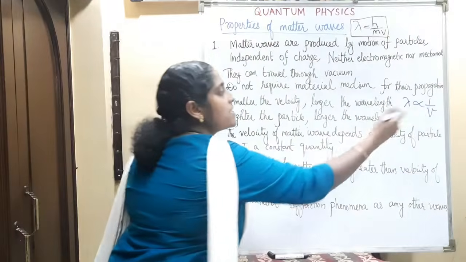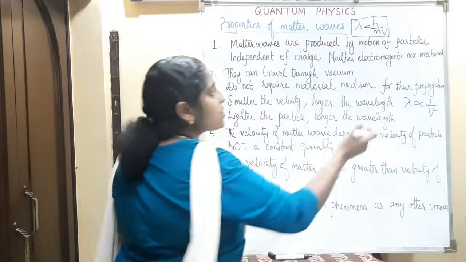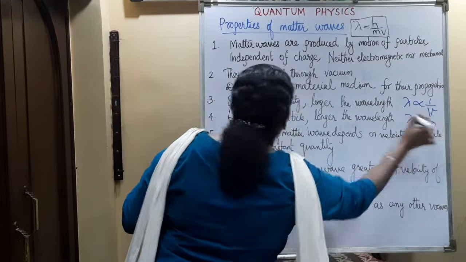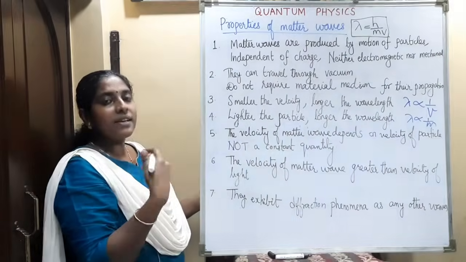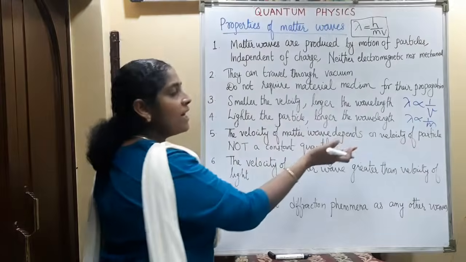So, if the particle is moving with a smaller velocity, then longer will be the wavelength. And also, we can see that lambda is inversely proportional to the mass of the particle. So, if the mass is small, then the wavelength will be long. That is, the lighter the particle, the longer the wavelength.